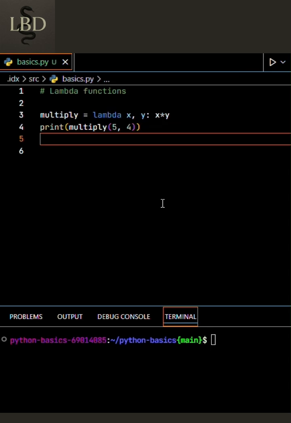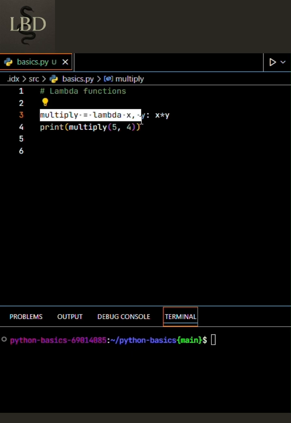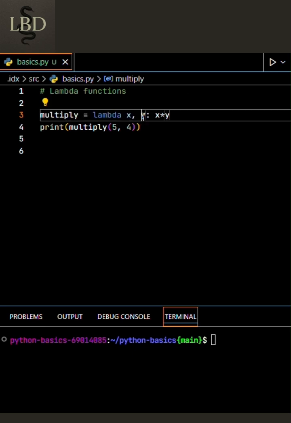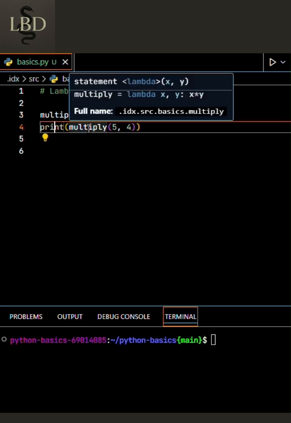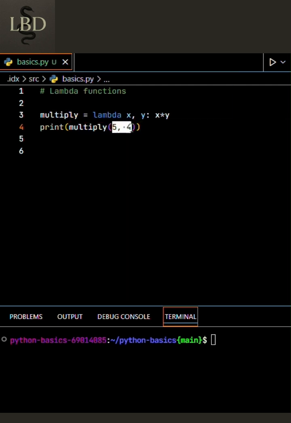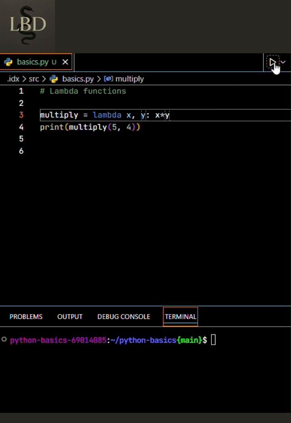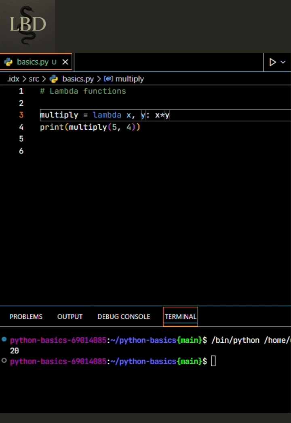Now with lambda, you can simply write multiply equals lambda x comma y, where x and y are the two parameters that are required, or the numbers that you want to multiply, and the operation against it. We can simply take a print statement, call the multiply lambda function that you have created and pass the arguments, in this example 5 and 4, and if we run it, we'll get the output 20.